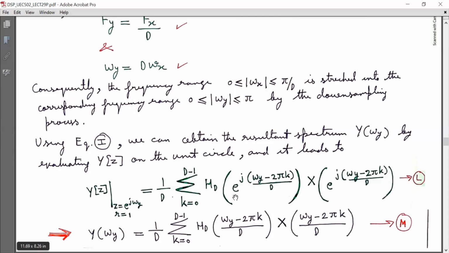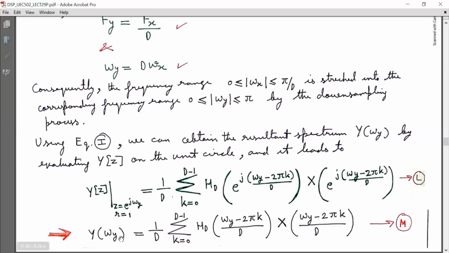Now, for simplicity, I can write capital Y of small omega y is equal to 1 by D summation k running from 0 to D minus 1, Hd bracket omega y minus 2 pi k by D, into X of omega y minus 2 pi k by D. Mark it as equation M. This is for simplicity.